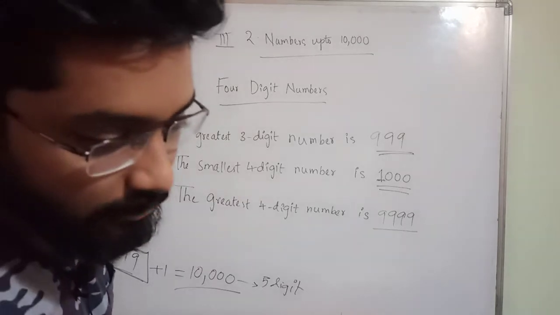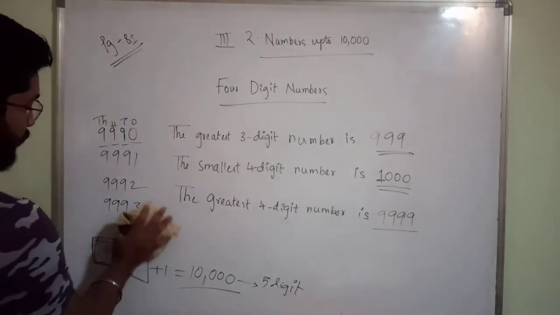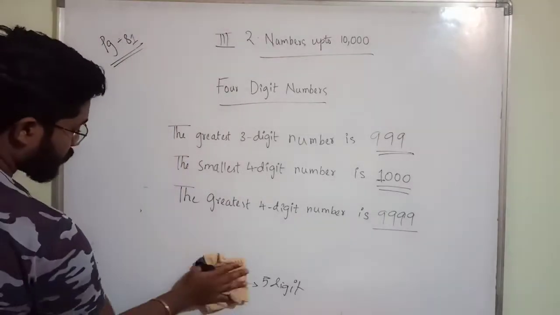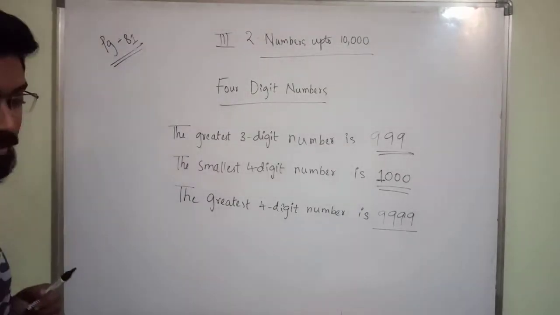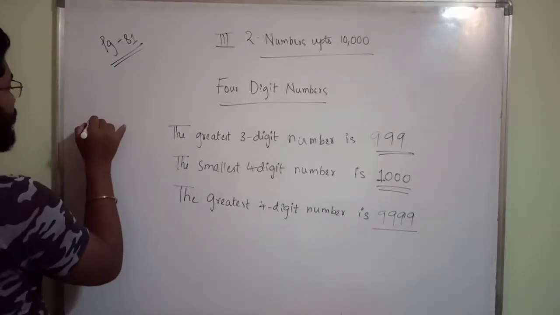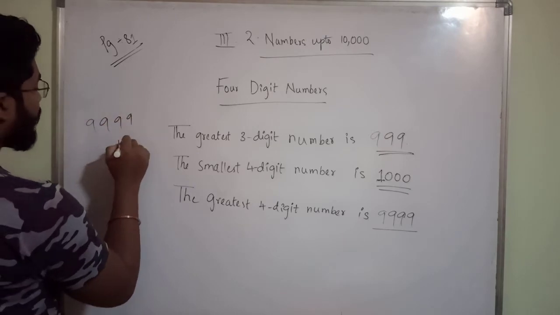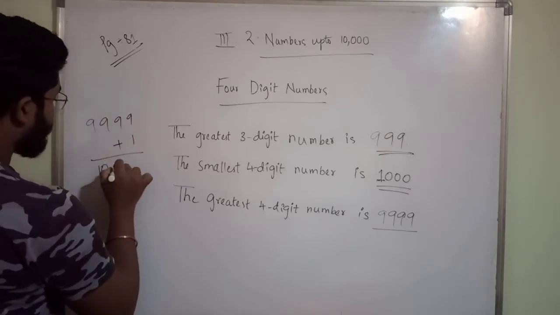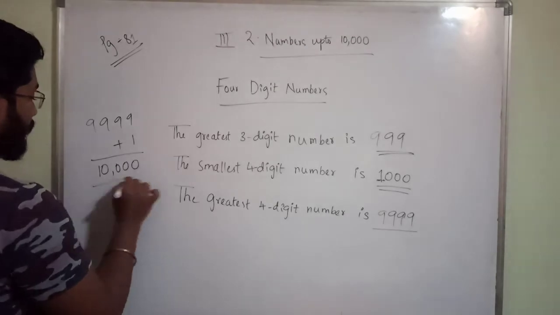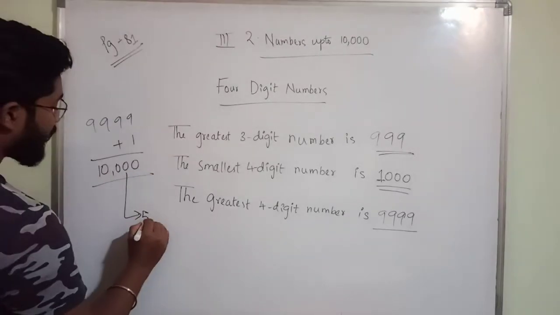So what will this become? This one. So from 10,000, after 9999 you are adding 1. So you will get what? 10,000. Okay. From 10,000 only 5-digit numbers are starting.